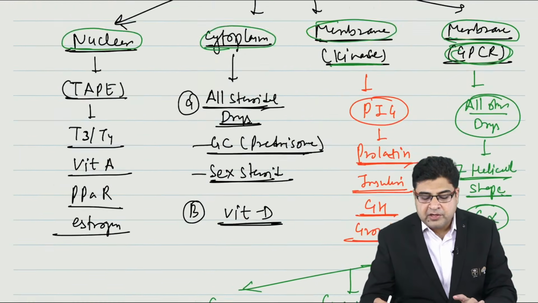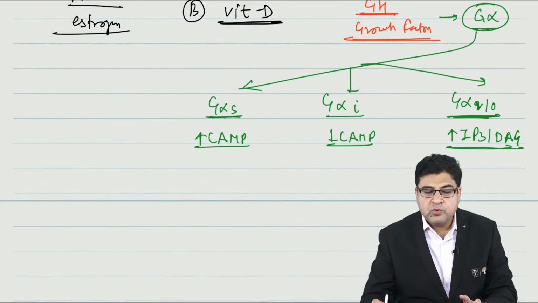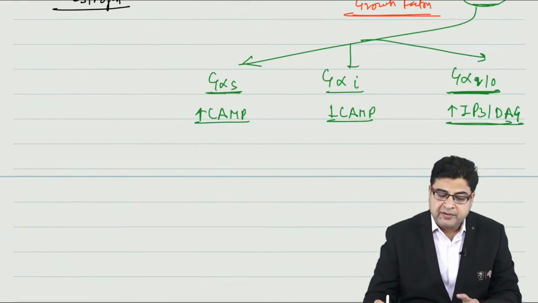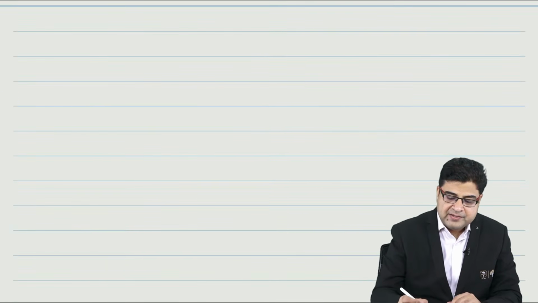This is all about the types of receptor, the third most important topic in your general pharma. So topic number 16 I have covered. Now let's move on to topic number 17.